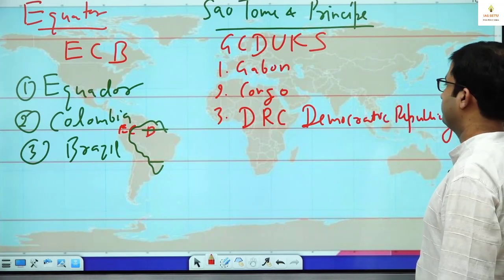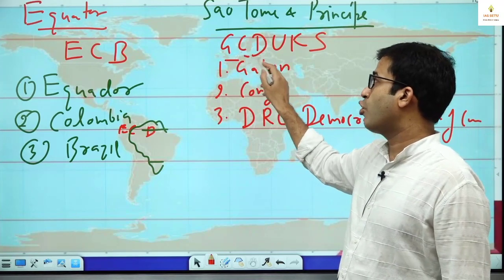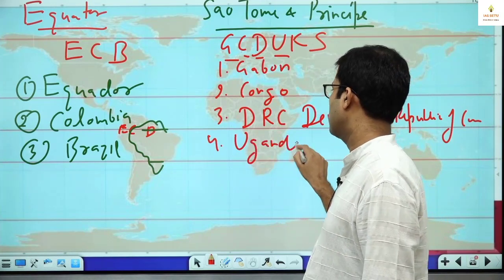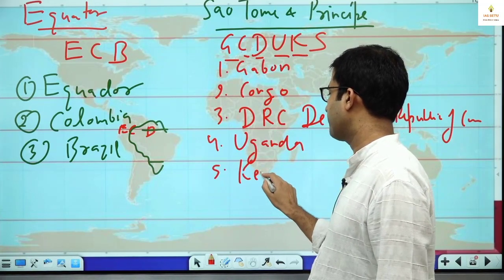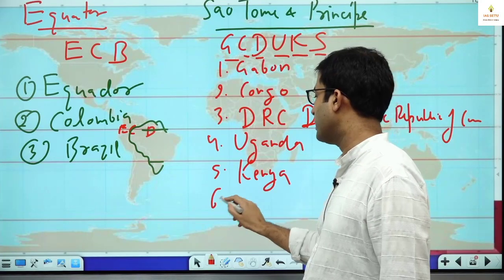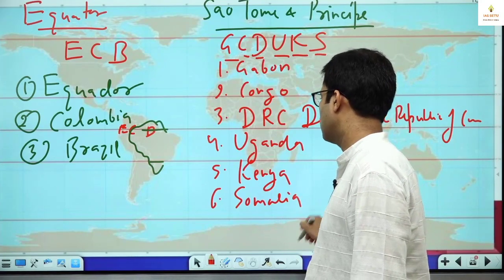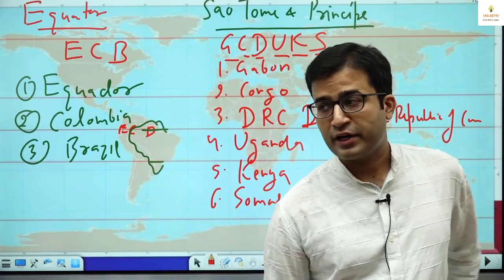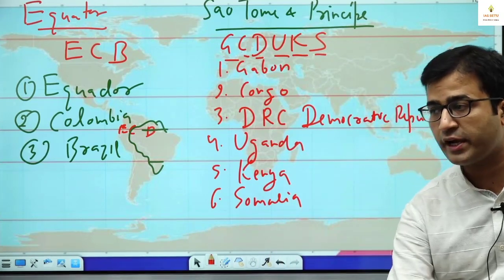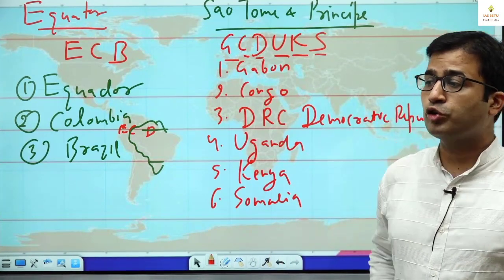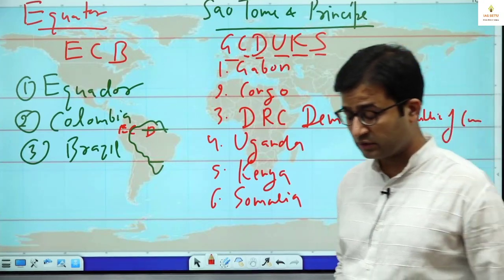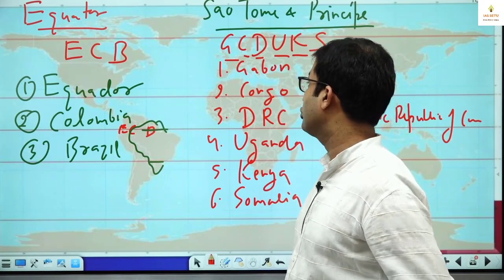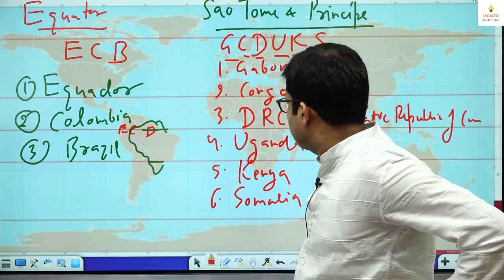I repeat, Gabon, Congo, Democratic Republic of Congo, Uganda. Next is Kenya. And next is Somalia. Okay, so we revise. This is Sao Tome and Principe. Then GC Ducks: Gabon, Congo, Democratic Republic of Congo, Uganda, Kenya, Somalia.